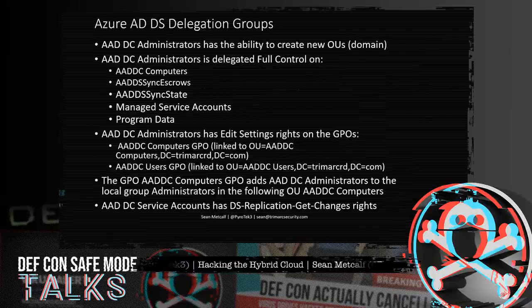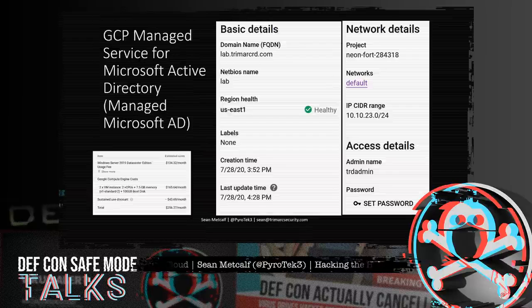Azure AD/DS has a few delegation groups which are prefixed with AADDC and are in the AADDC users OU. The primary customer group is AADDC administrators, which is delegated full control to many OUs and AD components. I'm pretty sure when Microsoft came up with the names for these groups, they were not thinking about having to say this out loud in a row. So thank you, Microsoft, for that.